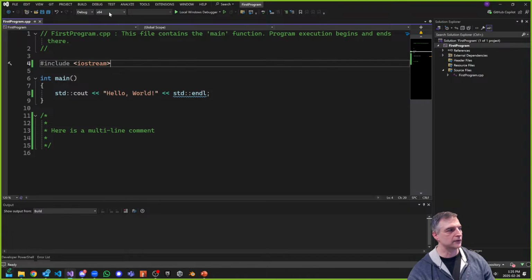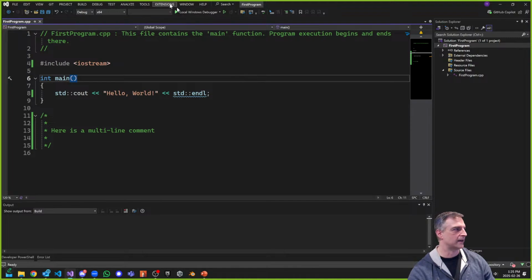Also the target, this is the target platform. Right now our solution platform is x64. You can see that you can target other solution platforms as well. All right, so those are the things that you can do here. Under local Windows debugger, there are other options that you can choose, but local Windows debugger is the right thing for us to use. There are other things you can do, so you can debug your project in different ways. Okay, so I just wanted to go through Visual Studio's options up here at the top.